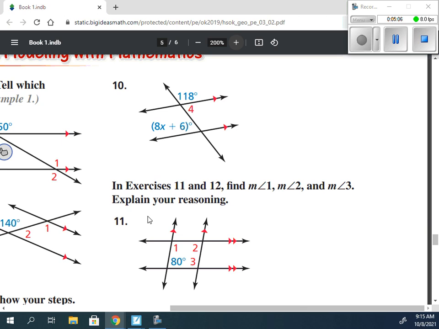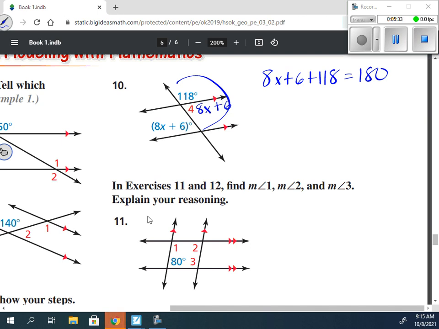They're not corresponding. So they're not going to be congruent. But we do know 4 and 8x plus 6 are alternate interior angles. So I do know that these two here add together to be 180. So we can say 8x plus 6 plus 118 is equal to 180.